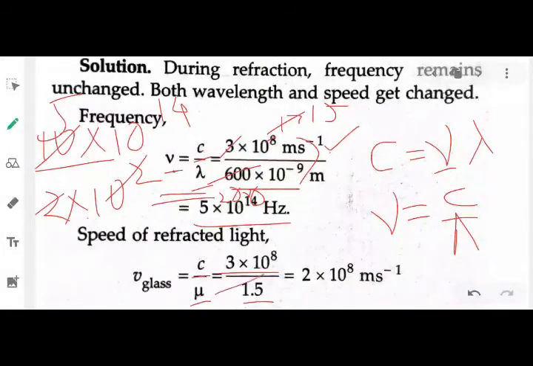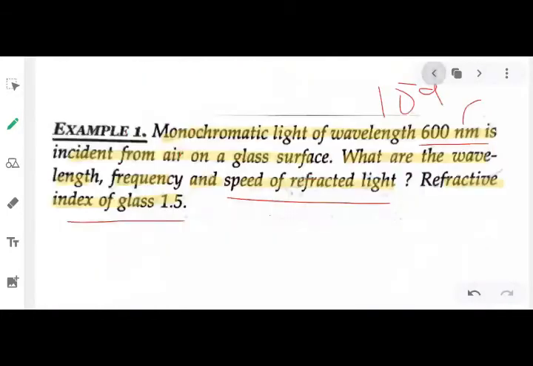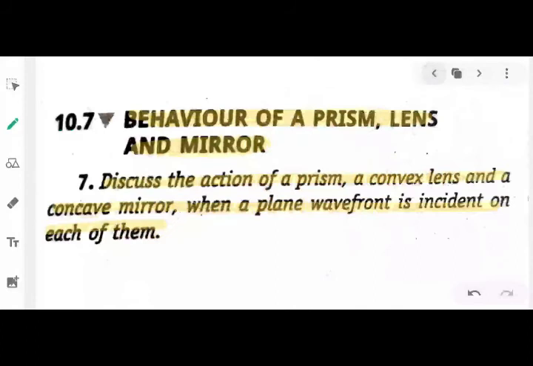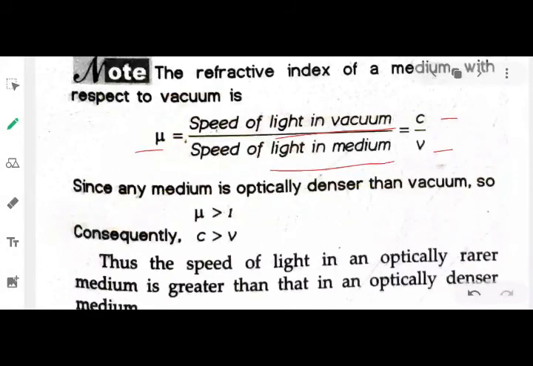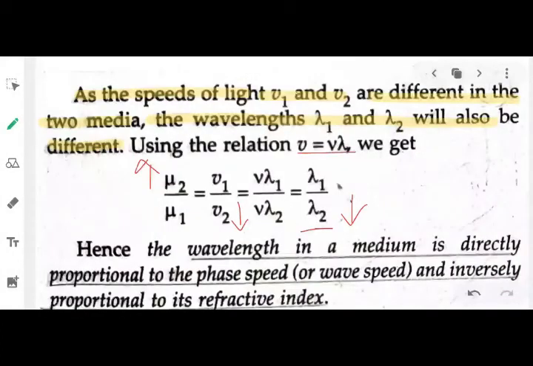Now 1.5, 2 times 1.5 is 3. So 2 times 10 to the power 8. So the speed of the refracted light is 2 times 10 to the power 8. Now you have to find out the wavelength. To find the wavelength in the glass, you can use this relation.